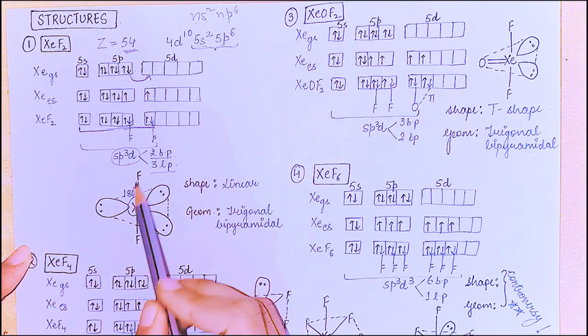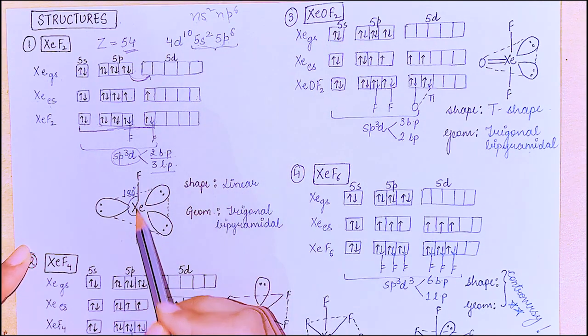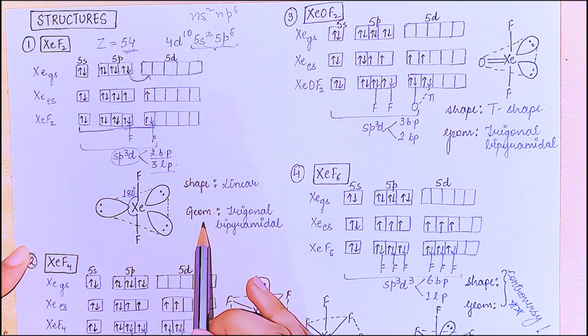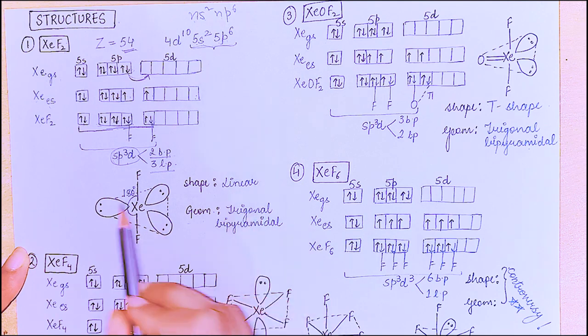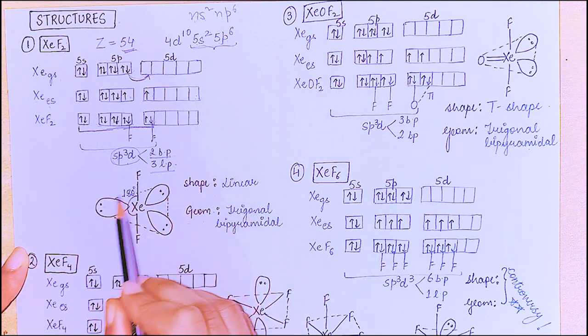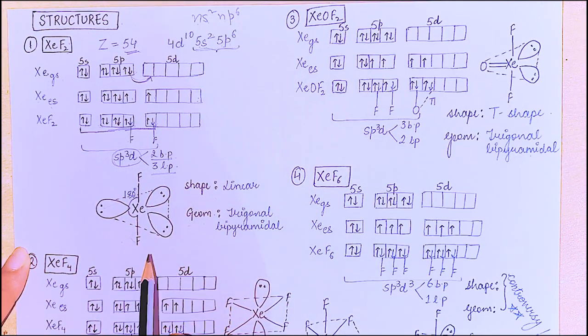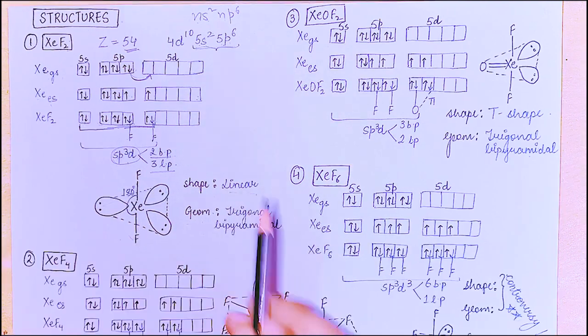The shape is linear. Shape is decided by the bond pairs only, and geometry is decided by both lone pair and bond pair. So it is a trigonal bipyramidal geometry, and the shape is linear.